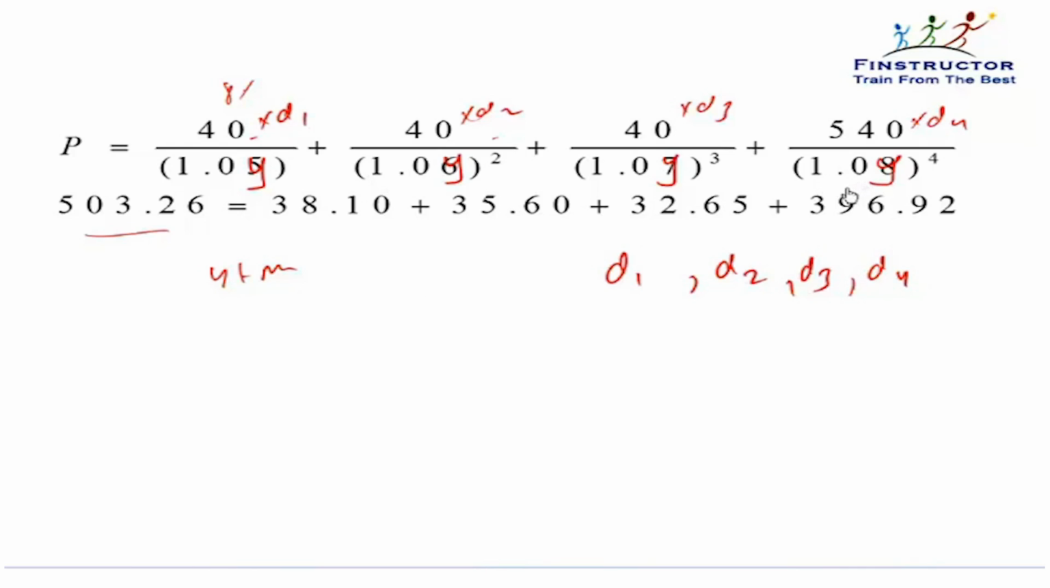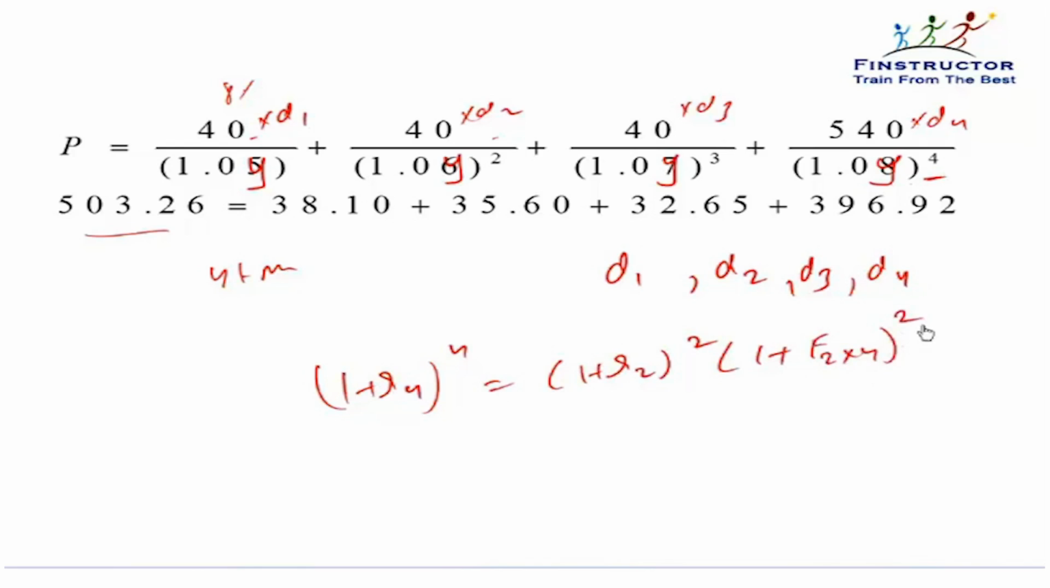If the forward rates were given, sometimes that can also help. So (1 plus R4) to the power 4, for instance, can also be written as (1 plus R2) to the power 2 into (1 plus F2,4) to the power 2. That is, 4-year borrowing is the same as 2-year borrowing plus refinancing for another 2 years. Sometimes R4 may not be given directly, but these rates may be given, so you can derive (1 plus R4) to the power 4 from the forward rates itself.